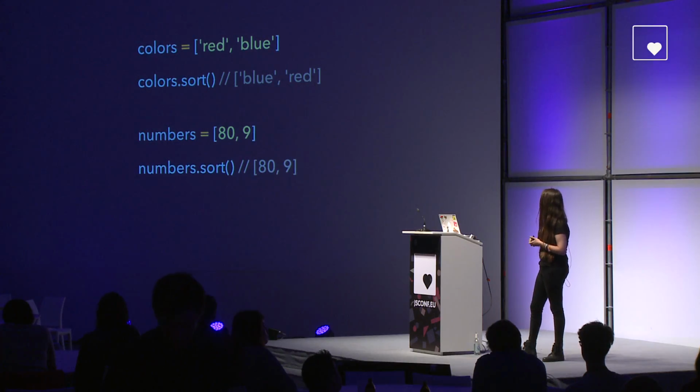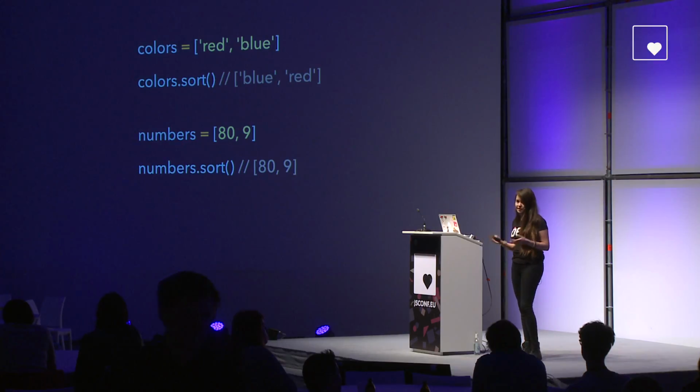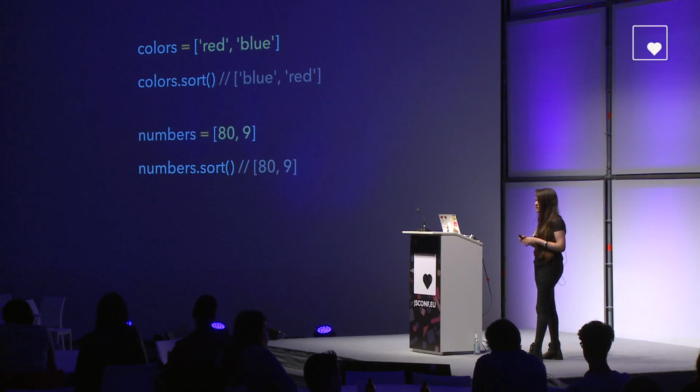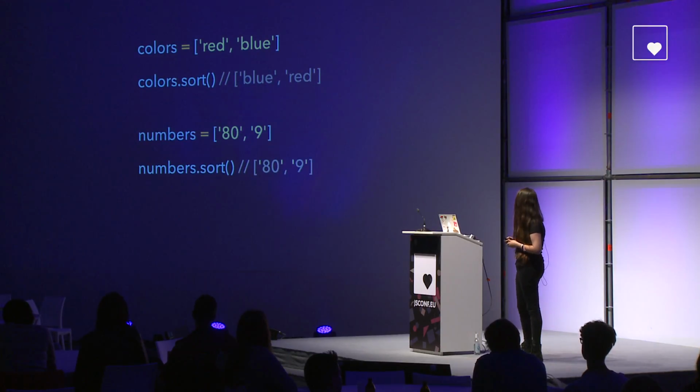So in this example, we have a color array, red and blue. We call the sort method, and blue is coming before red because of alphabetical sorting. But in the second case, we have a numerical array with 80 and 9, and this will be the exact same thing as we call the sort method with those numbers as strings.